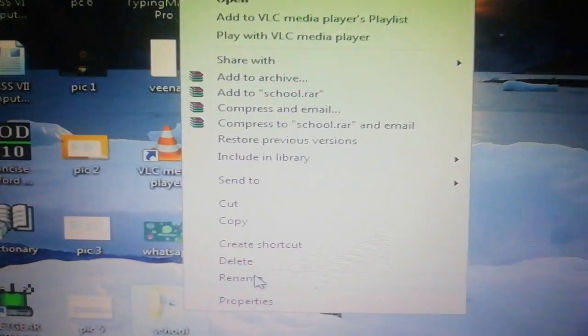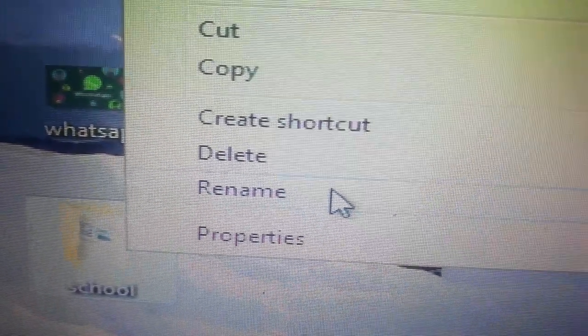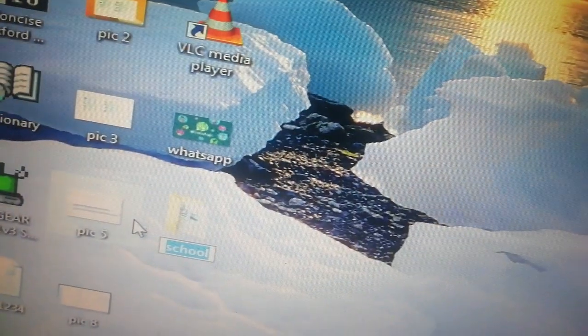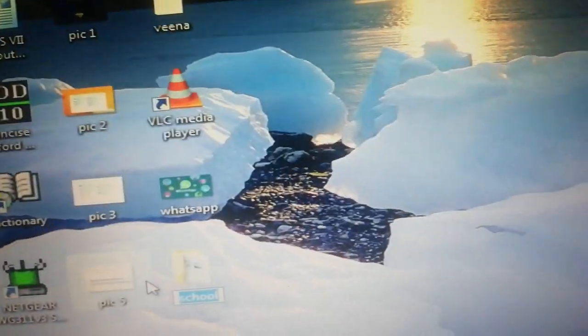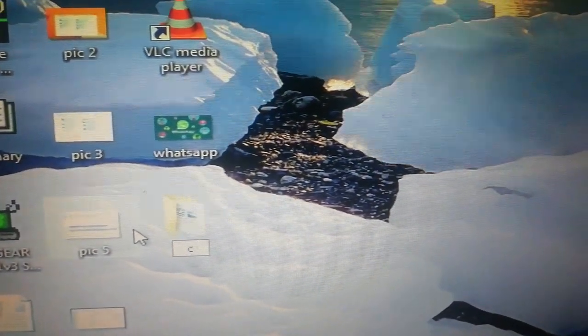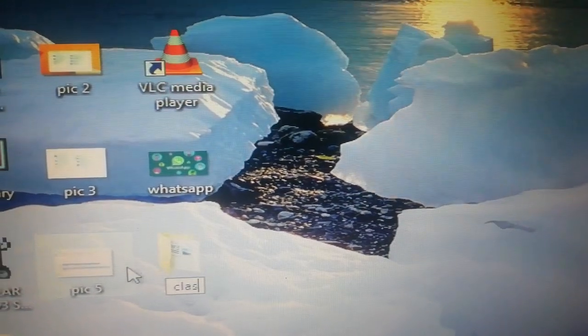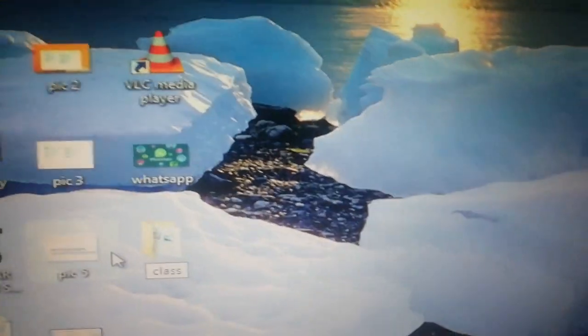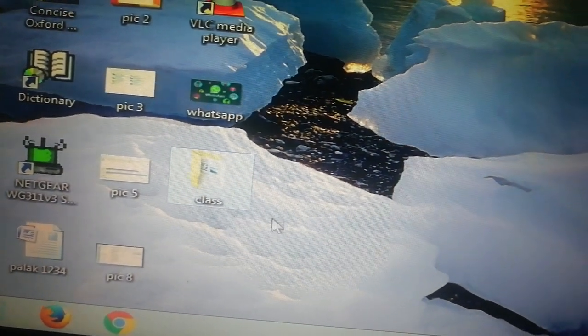In the option list you will click on rename and you can change the name. Suppose instead of school you want to write class. Now press the enter key. Now the folder name is changed.